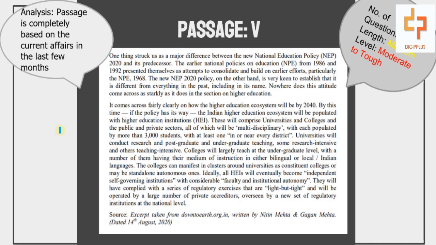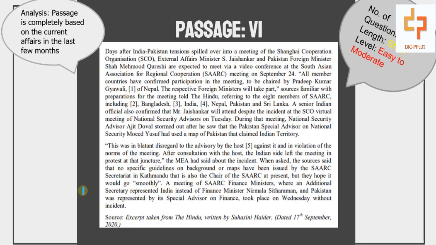The length of the passage was medium. This passage ranged from moderate to the tougher side of the question pattern. Now, further we have passage number 6, which had 5 questions, and the length of the passage is considered to be a short one. The level of the questions varied from easy to moderate, and according to the analysis of the experts, the passage was completely based on the current affairs of the last few months in relation with India and different countries.